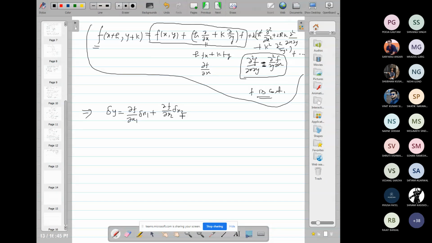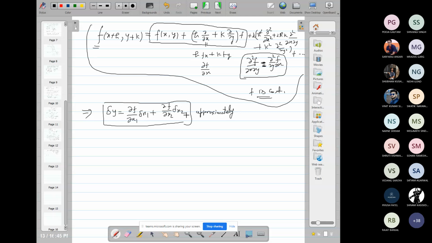So this is the error in the measurement of y, if the error in measurement of x1 is del x1 and of x2 is del x2. We obtain this formula, so we can generalize it. This is approximate, not the exact value, because here we neglected the higher order terms in del x1 and del x2.